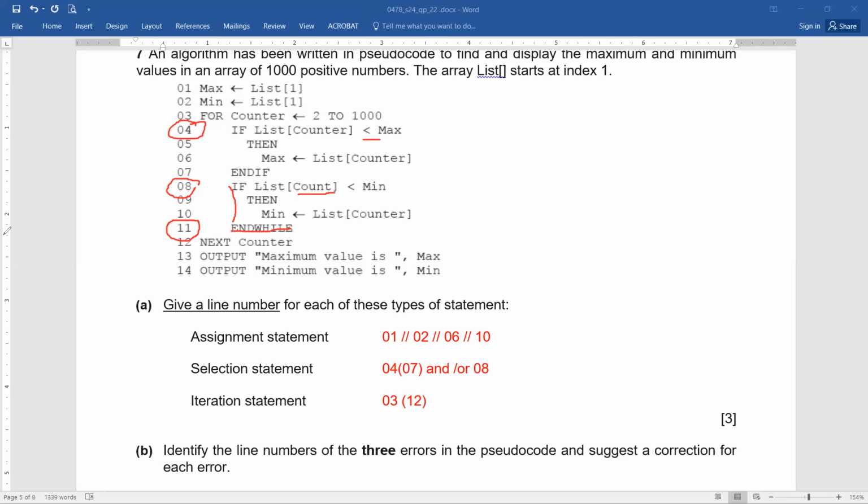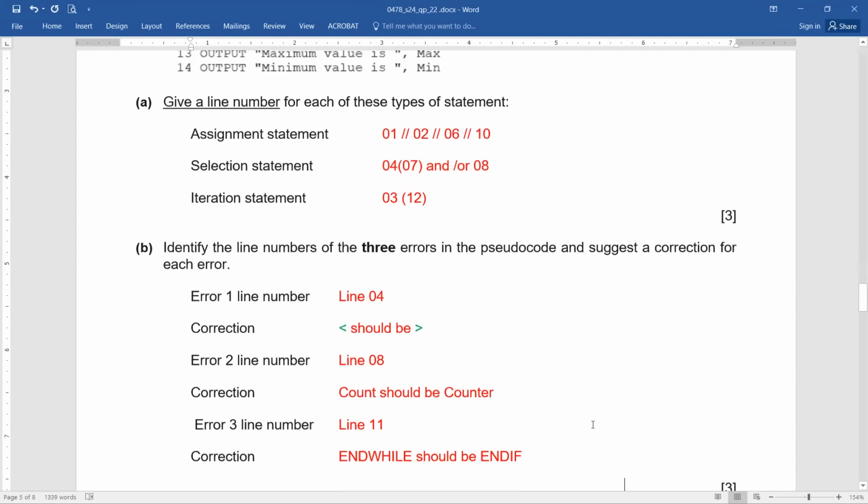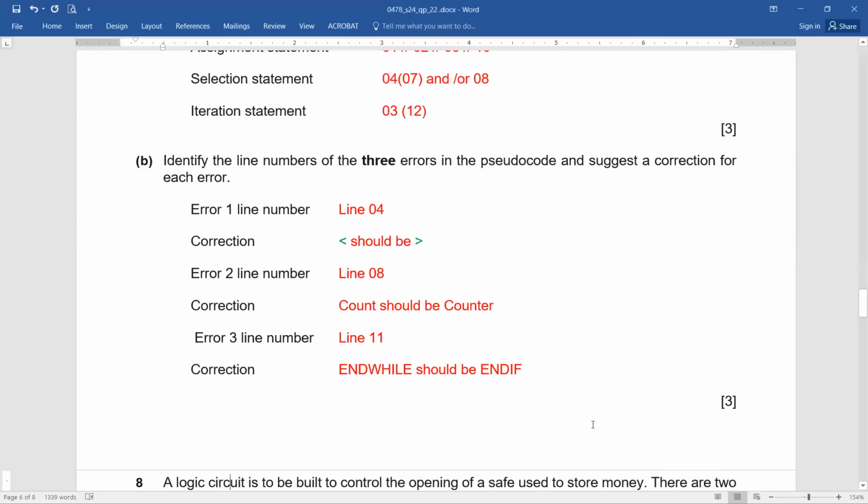That's great. Wonderful. So let's see what the answers are. Identified accurately. Let's see whether our answers are matching or not. Line number 4, greater than is to be used instead of less than. Correct. Line number 8, count should be counter. And line number 11, end while should be end if. So very correctly identified by all of us. That's wonderful that we have done it so quickly. And do not get disturbed that it's an array. It means this and that. No, no, not at all.